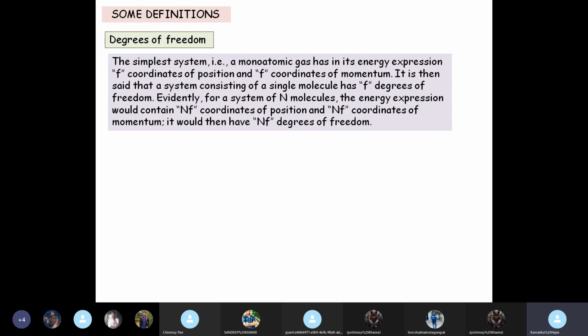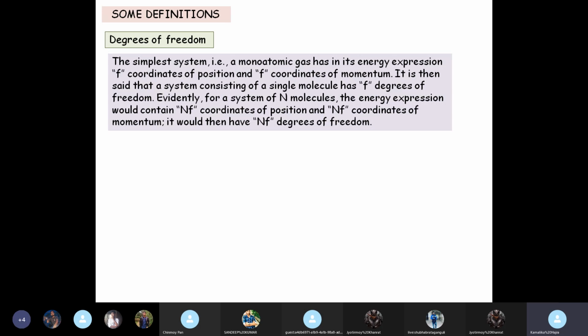I hope you can understand the subtle difference between the way we define degrees of freedom in StatMech and in our normal classical mechanics. There we are thinking in terms of the freedom of movement of the particle. Here we are thinking in terms of energy. Okay, I hope this is clear. So please keep this idea in your mind. This is a very important concept. If you are asked what is the degree of freedom of a particle, and you give this definition, then it's not wrong.